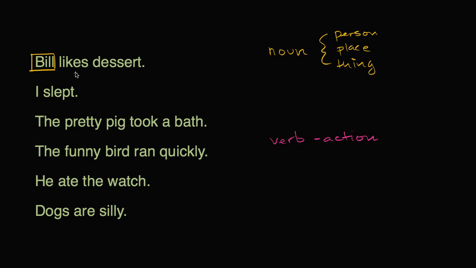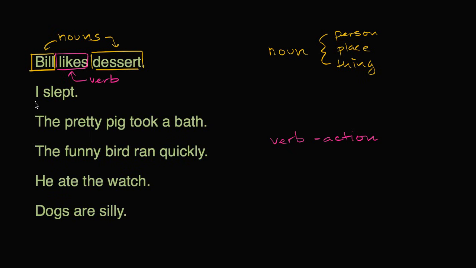And then Bill likes dessert. So likes is not a person, place, or thing. That would not be a noun. But dessert is a person, place, or thing. In this case, it is a thing. So dessert is also going to be a noun. So we have two nouns in this sentence, Bill and dessert. But what is likes? What's the action that Bill is taking? Bill likes dessert. So likes is going to be a verb. So that is a verb.